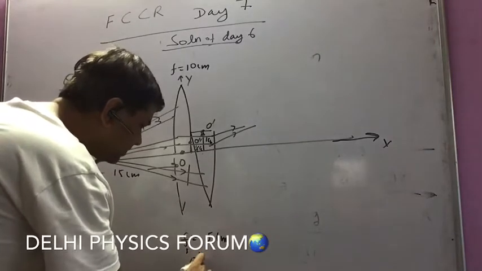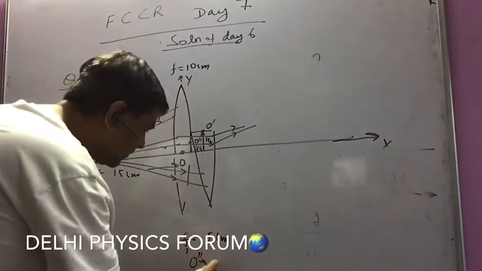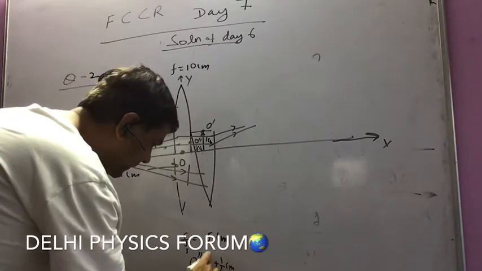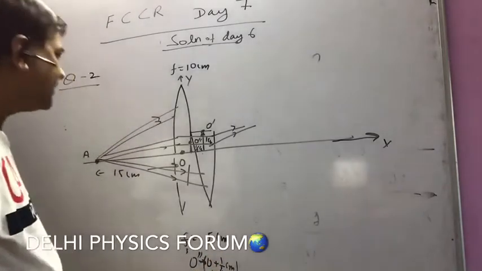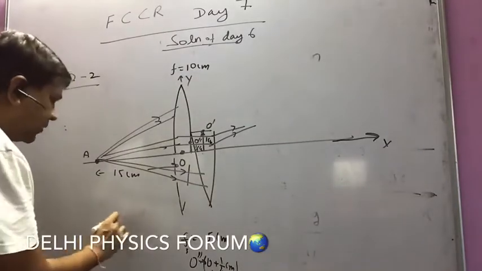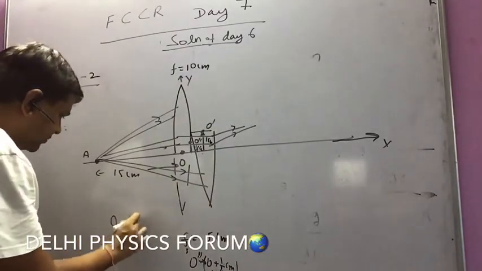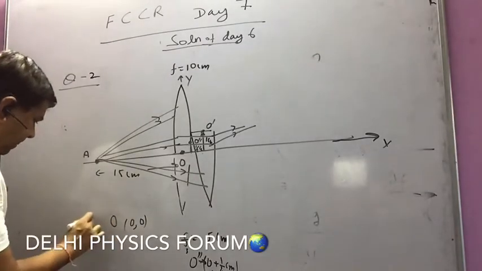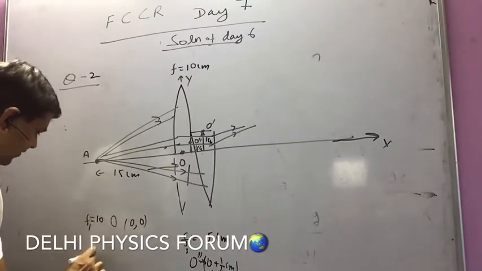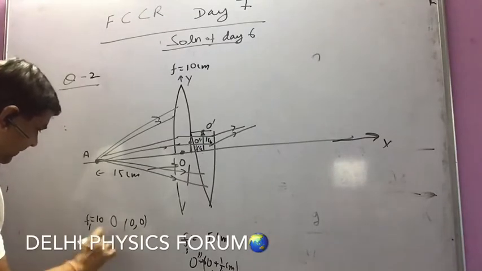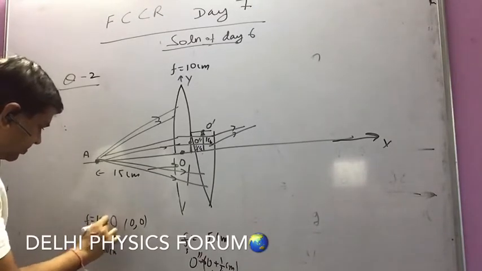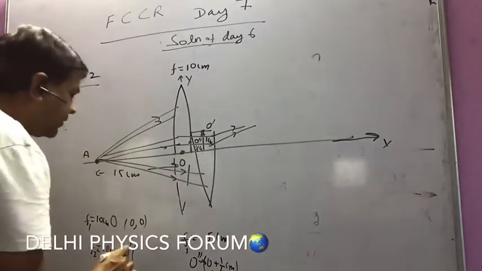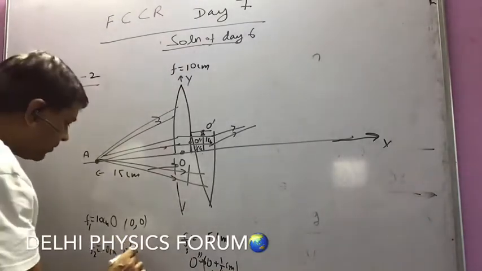Plus half centimeter at y. So 0 comma, the optical center of this one. The first one is O only, O is 0 comma 0, so no problem, and the focal length is the same, 10 centimeter. The second one has focal length same 10 centimeter, and the optical center is say O dash, and O dash is coming out to be 0 comma 1.